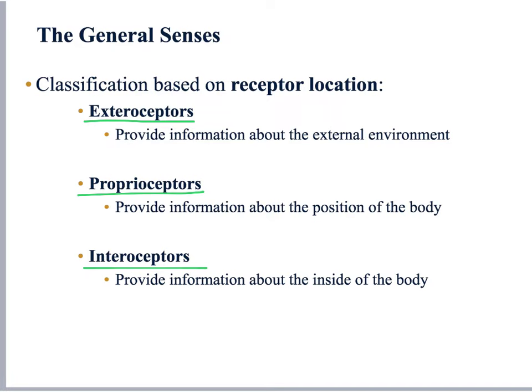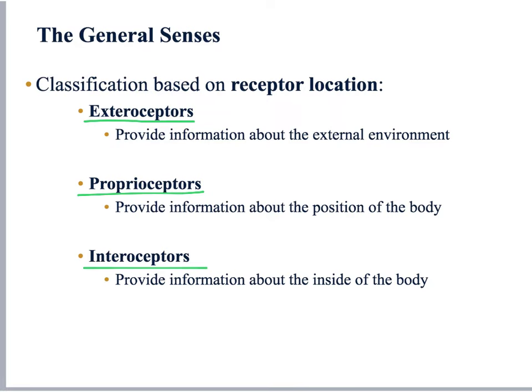Now, we have the proprioceptors, and these are the receptors that respond to stimuli within our body, but they are exclusively related to our understanding of the position and stretch within our joints and tendons. So, proprio means self, right? And proprioceptors are the ones that allow us to know where our limbs are located if we have our eyes closed. So, for example, if we move our arms around while we have our eyes closed, we know where our arms are located. And we just know because the proprioceptors are providing information about our joints position and stretch, which is sent to our brain, and we can be aware of that.